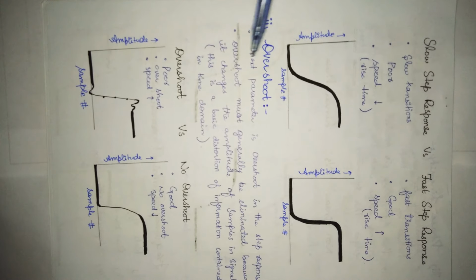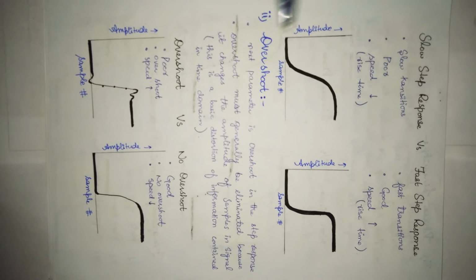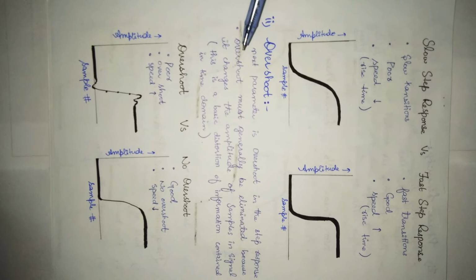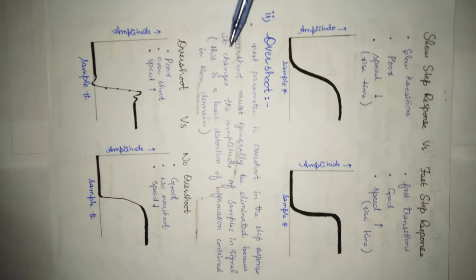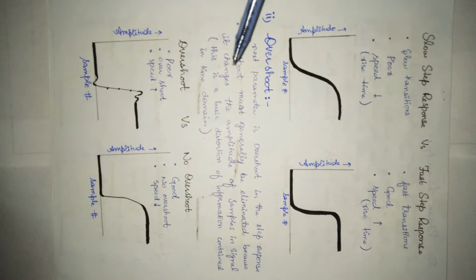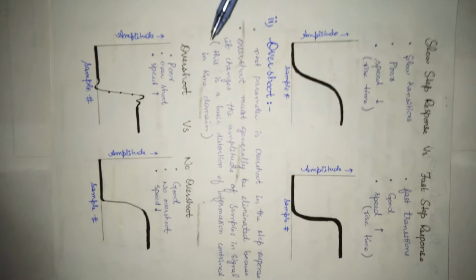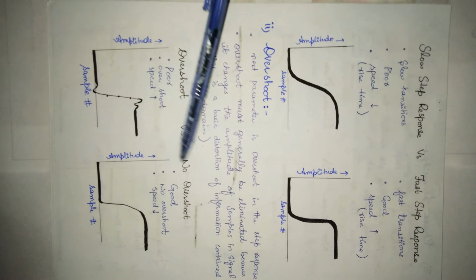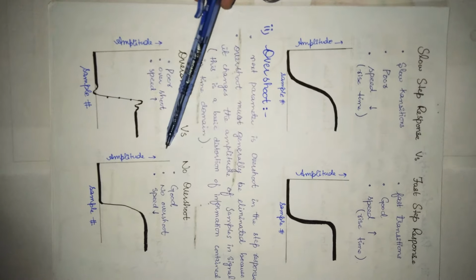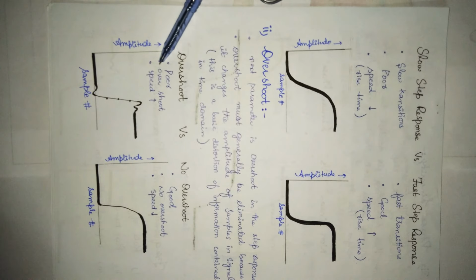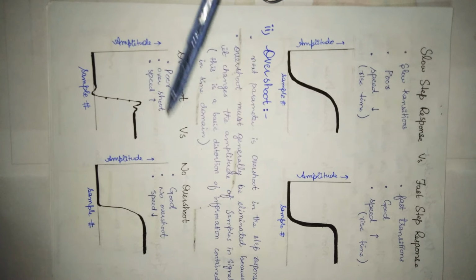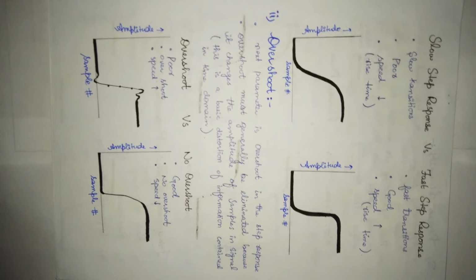Next parameter is overshoot. In the step response, overshoot must generally be eliminated because it changes the amplitude of samples in the signal. This is a basic distortion of information contained in the time domain. Overshoot versus no overshoot. In this figure there is overshoot, that is this. In this figure there is no overshoot. This is good and this is poor. In this one the rise time is fast and in this one the rise time is slow.